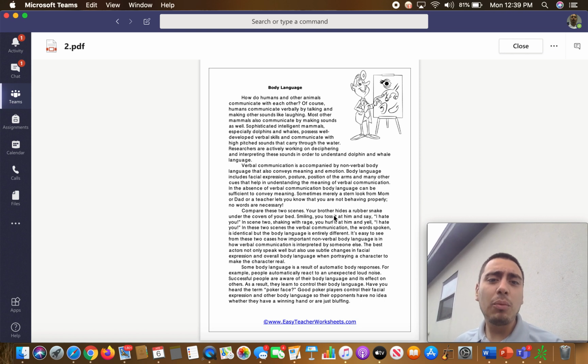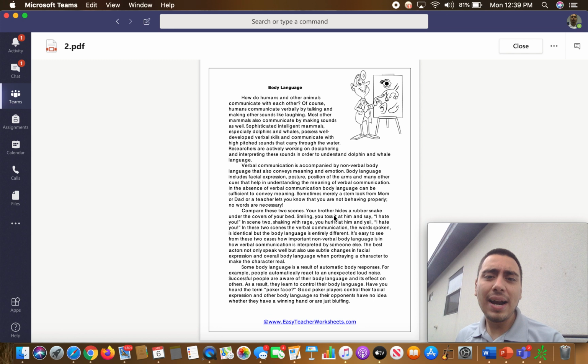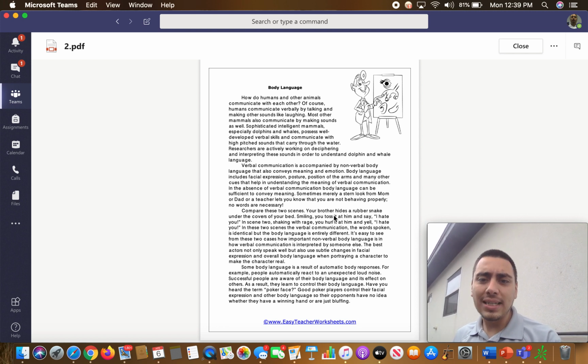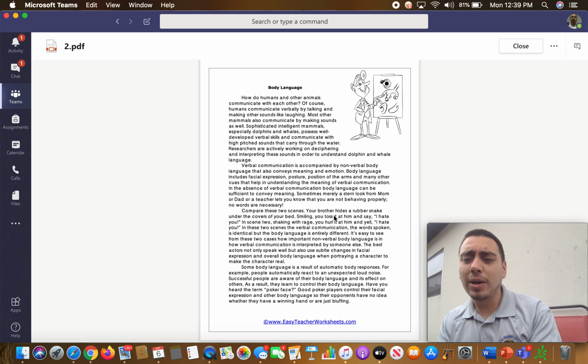Sophisticated, intelligent mammals, especially dolphins and whales, possess well developed verbal skills and communicate with high pitched sounds that carry through the water. Researchers are actively working on deciphering and interpreting these sounds in order to understand dolphin and whale language. Awesome. So that was the first paragraph, right?